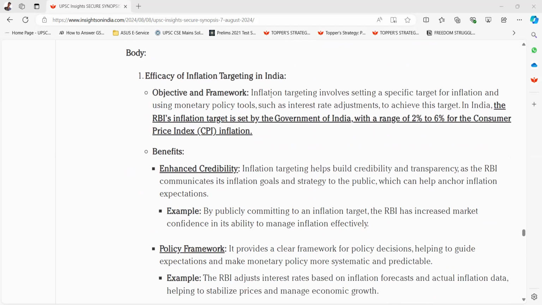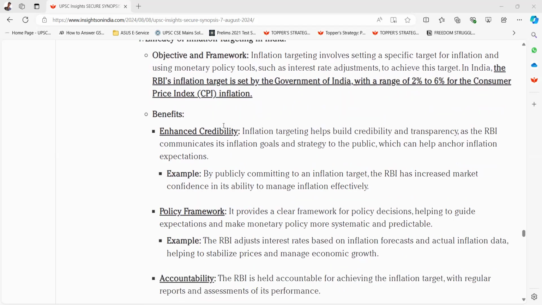Objective and framework. Inflation targeting involves setting a specific target for inflation and using monetary policy tools such as interest rate adjustments to achieve this target. In India, the RBI's inflation target is set by the Government of India with a range of 2% to 6% for the Consumer Price Index, CPI inflation.